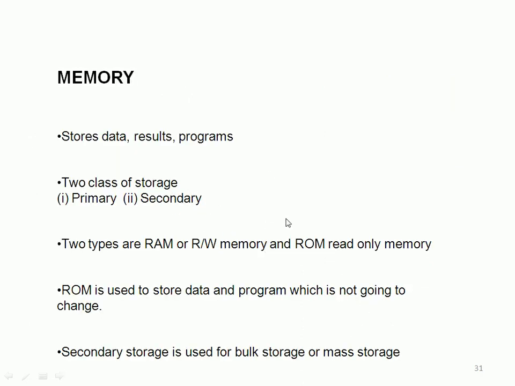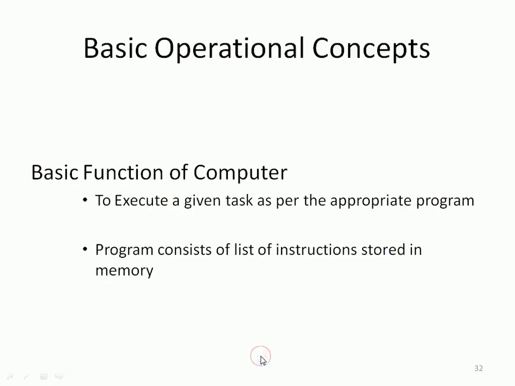There is memory to store data, results, and programs. The types of memory we are going to see in detail in subsequent discussion. Right now, there is primary memory and secondary memory. Primary memory is very close to the CPU. It is a small amount of memory and is faster. Secondary memory is a huge amount of memory, and maybe it is slower, right? There are two types of memory, read-write memory and read-only memory. Read-only memory is used to store data that is not going to change often. Secondary storage is used for bulk amounts of data, that is, mass storage.